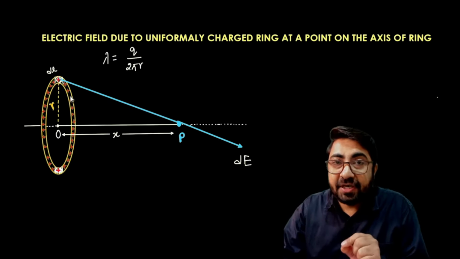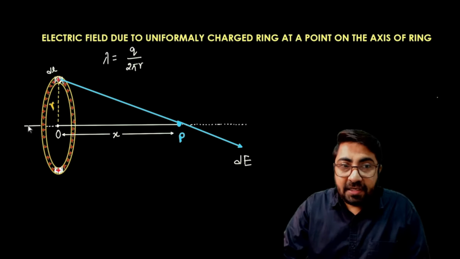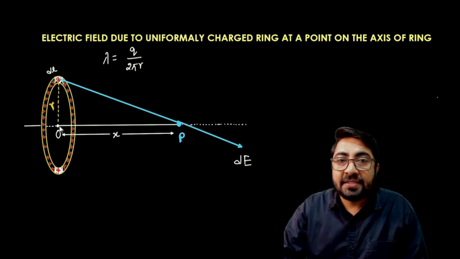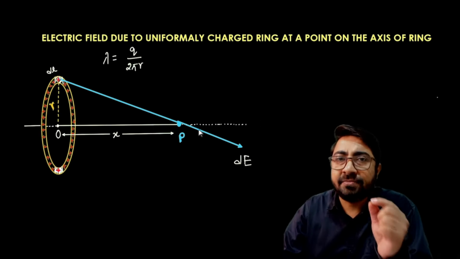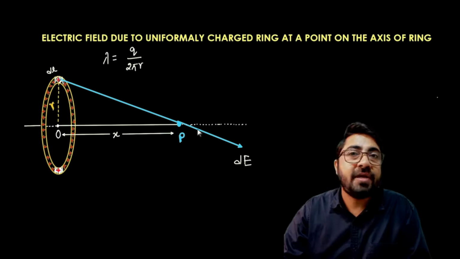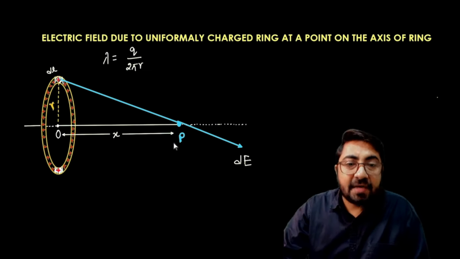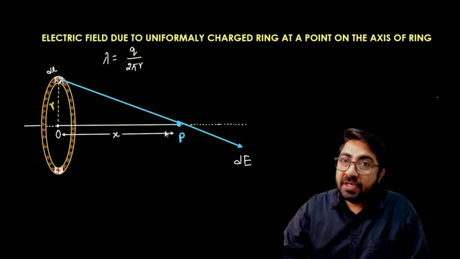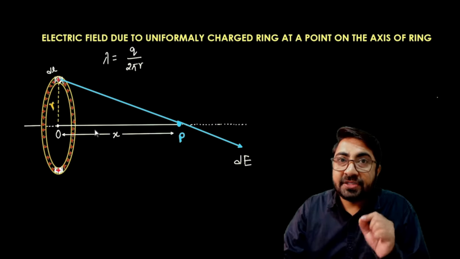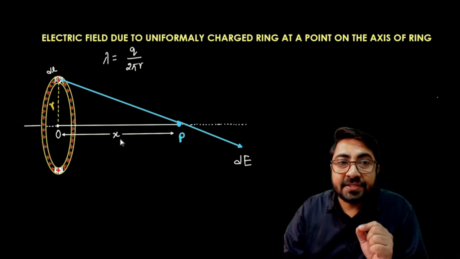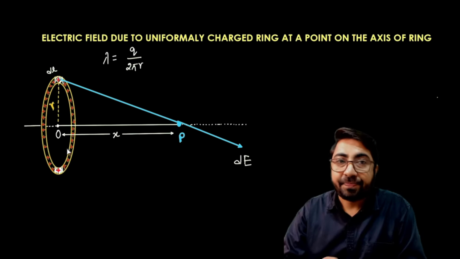Let's see the picture, the ring having the uniform charge distribution. This line drawn from the center is the axial line. At some general point on this axial line, I have to calculate the electric field. So let us consider P is the point situated on the axial line, at x distance from the center of the ring.